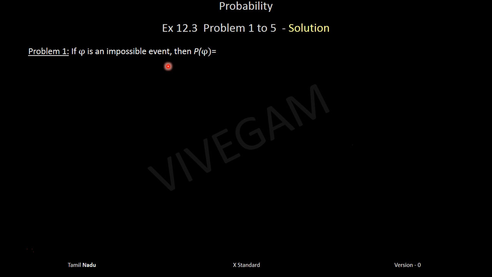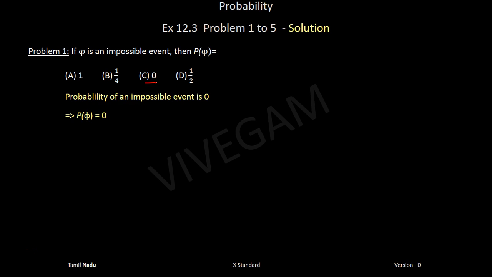If psi is an impossible event, then the probability of psi equals, they have given us four options. If an event is impossible, the probability of that event is 0. It's a known fact. The probability of a sure event is 1. So probability always varies between 0 and 1, including 0 and 1. When the event is impossible, it is 0, and when the event is 100% surely possible, then it is 1. In this case, it is 0, so it is option C.